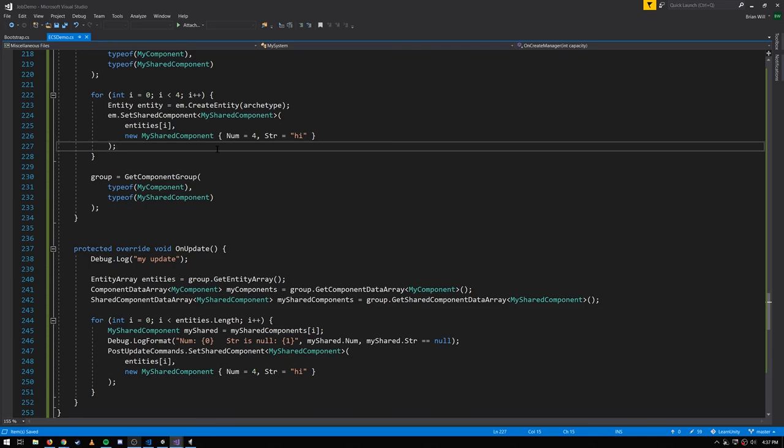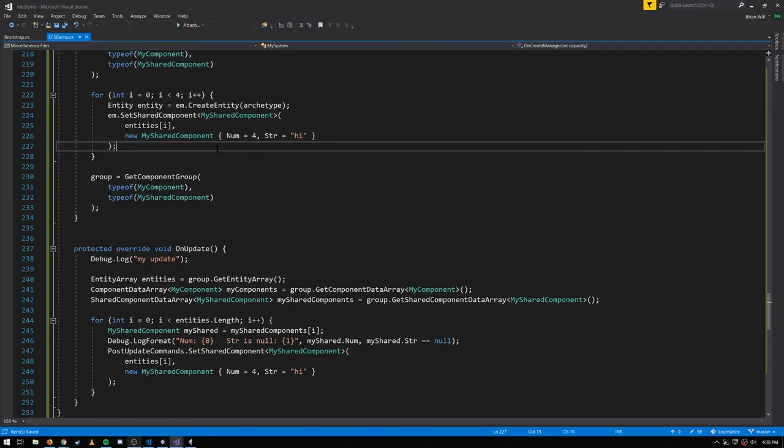So that's how shared component values work. Now, when should you use them? Well, by their nature, for reasons we hinted at, the way the ECS has to compare all your shared component values with each other by their hash codes, it's a little expensive. There's some overhead involved when you add and remove these component types and set their component values in a way that you don't have with regular component types.